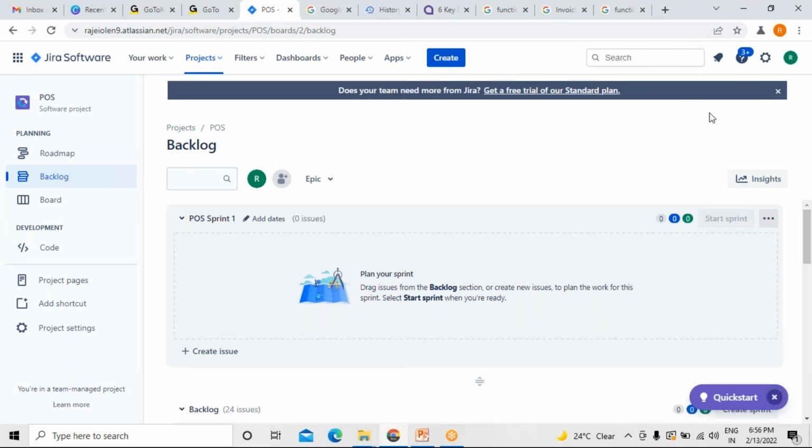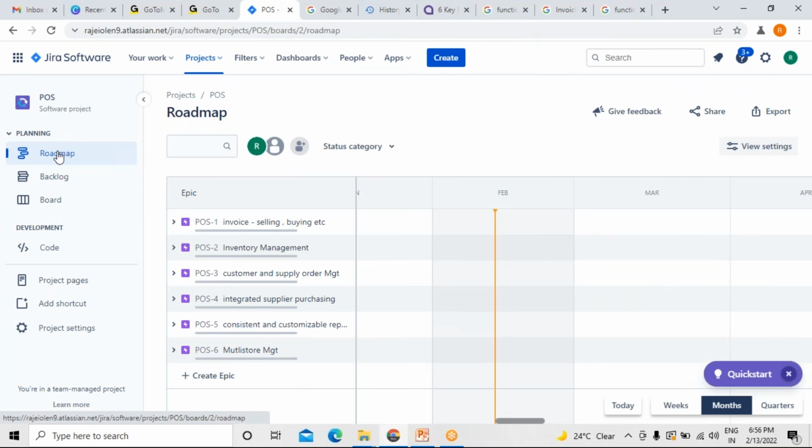So now coming back to this, we have created a roadmap. In this roadmap, first we have done epic creation, and for every epic we have added some user stories. Now what we have to do is give story points to the user stories.